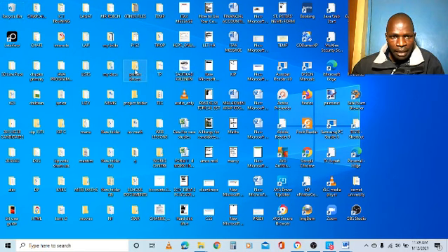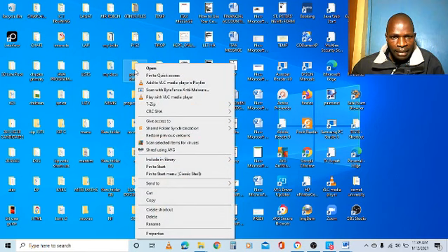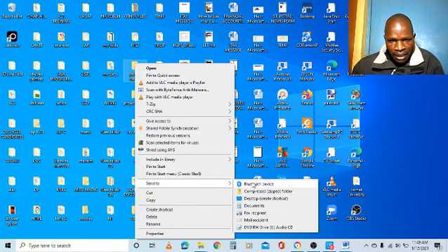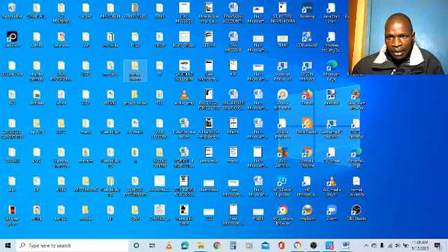I need to click to highlight, right click, and then go to Send. I want to send it to the desktop. Here it says desktop create shortcut. So I'll click. You can see it is created here. The shortcut has been created here.